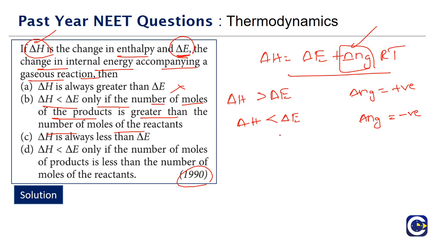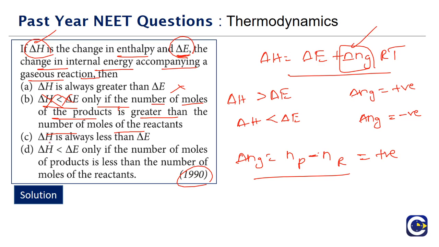Del Ng is the product side gas moles minus the reactant side gas moles. If the product side is more, del Ng is positive, and in that case we will not have del H less than del E. We will have del H more than delta E. So option B is also incorrect.